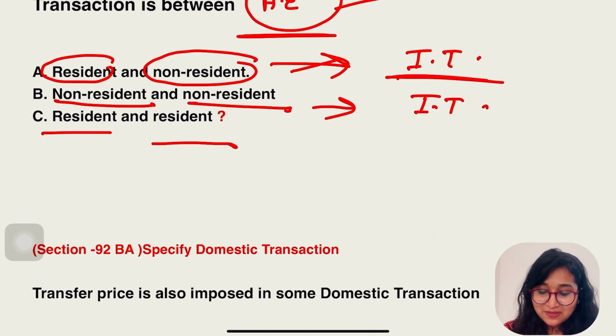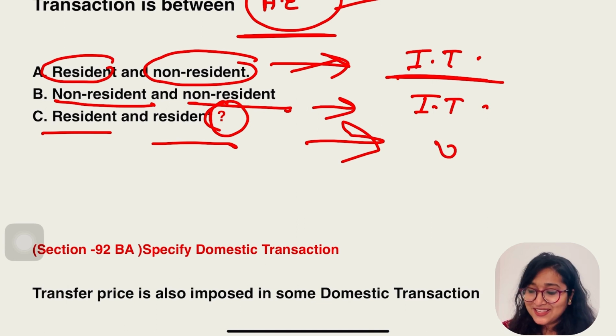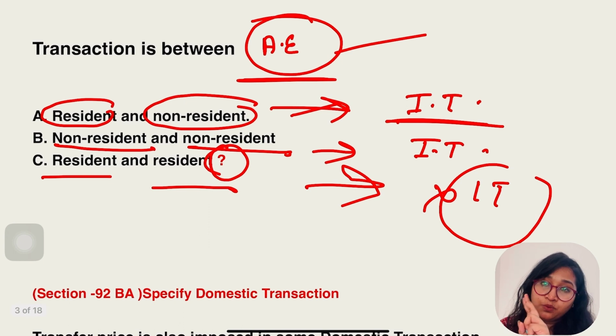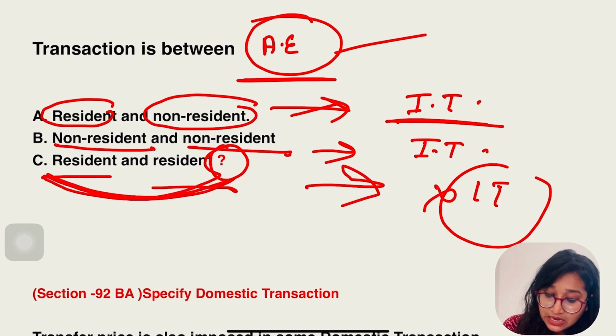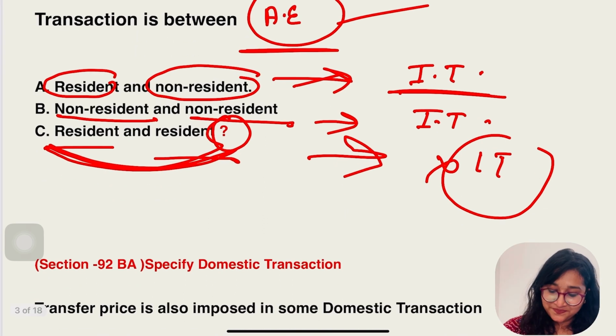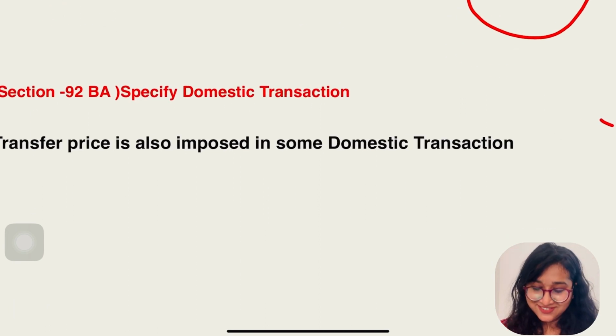Now case C, transaction between resident and resident. Is it an international transaction? No, this is not an international transaction. You have to follow both conditions: the transaction should be between associate enterprises, and one of the parties should be non-resident. Here both parties are resident, so this is not an international transaction. Very good, you guys are awesome.